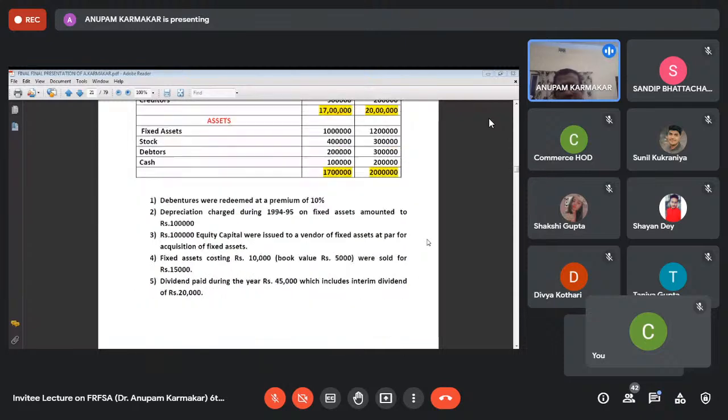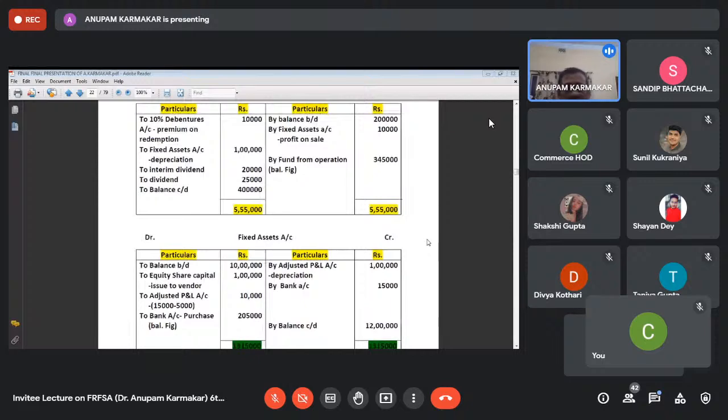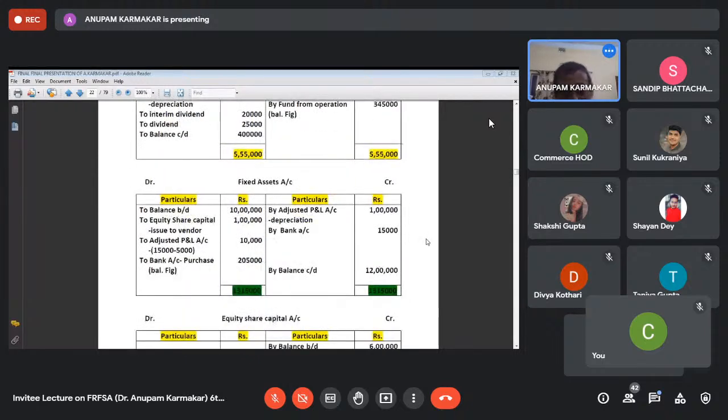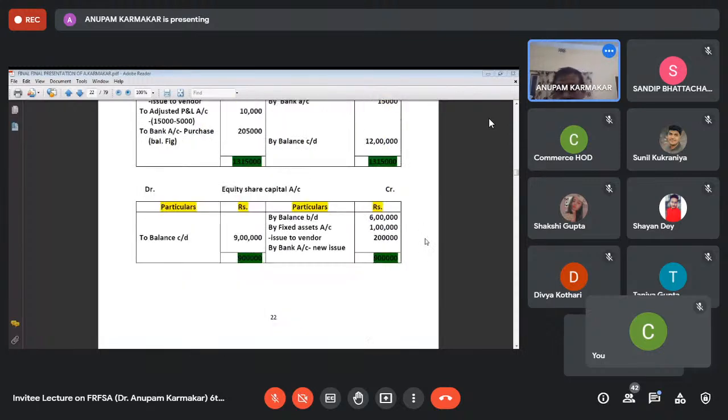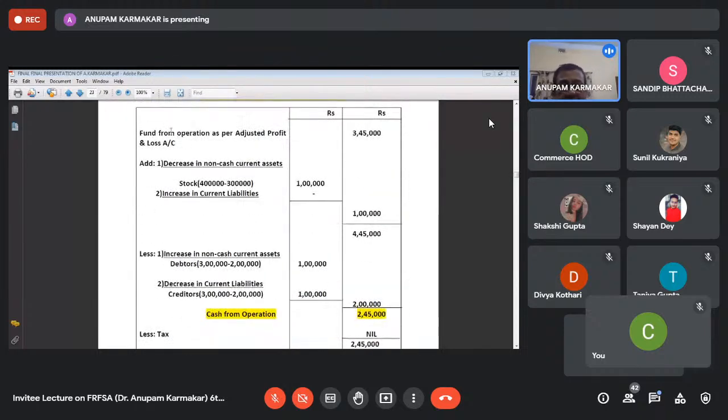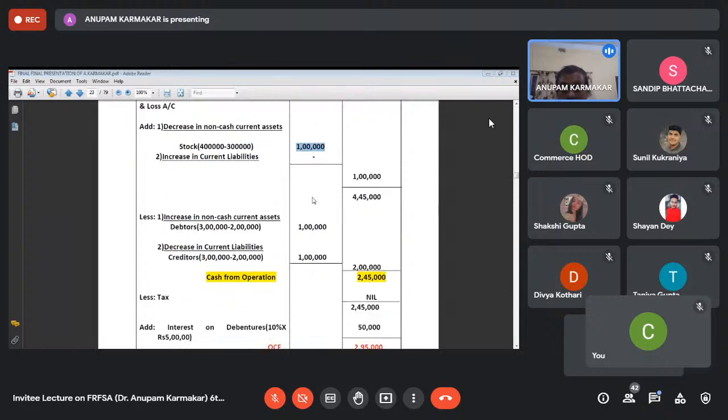I've taken one example which is more or less similar to this fund flow statement. I'm just showing you that first of all you have to open the ledger accounts, and the same principle is applied, that is by bank to bank, etc. Equity share capital, debentures, and in this part you can see the fund from operation as per adjusted profit and loss account, that is 3,45,000. You can see that as per my format, the stock figure is decreasing, that is inflow of cash. Increase in current liability, there is no such figure.